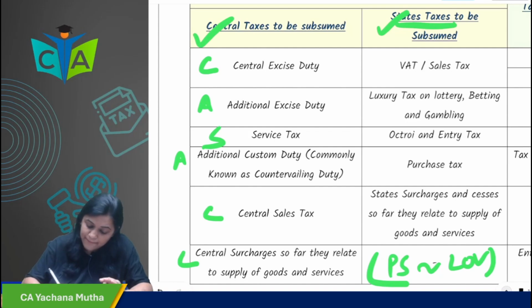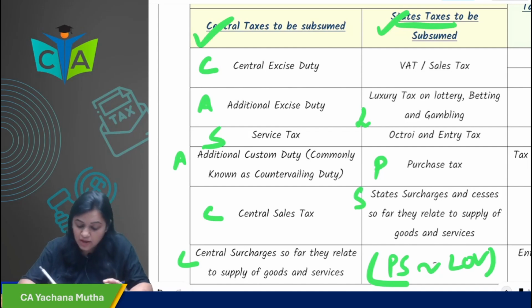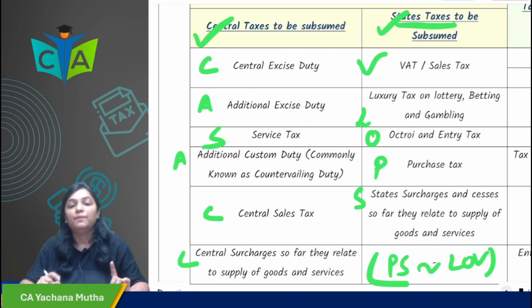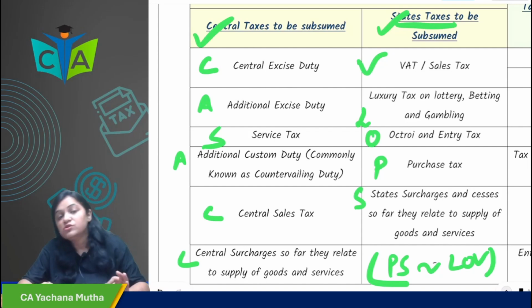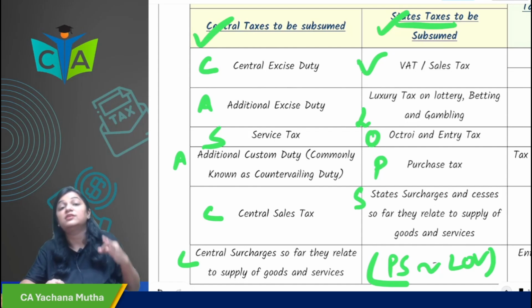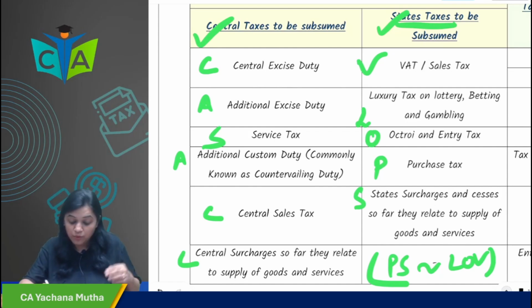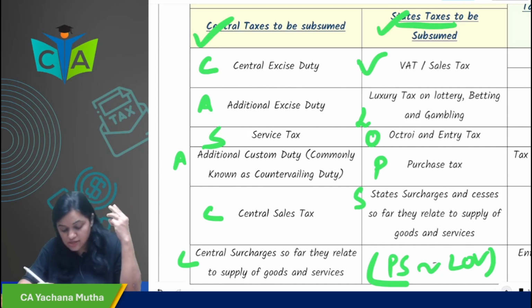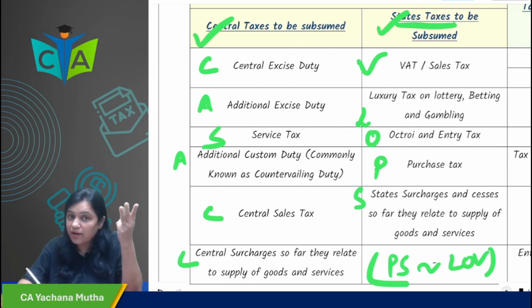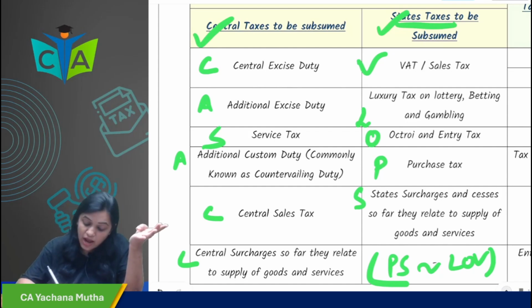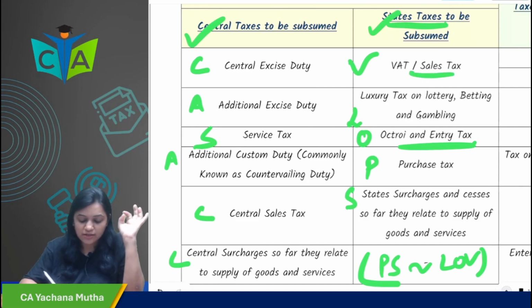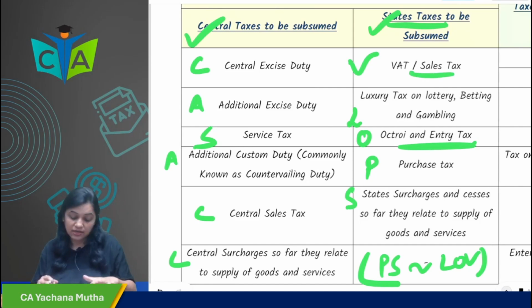P stands for purchase tax, S stands for state surcharges, L stands for luxury tax on lottery, betting and gambling, O stands for octroi and entry tax, and V stands for VAT or sales tax. PS Love, there's a movie, you remember? So PS Love taxes have been subsumed at the state level, which are purchase tax, state surcharges, luxury tax on lottery, betting and gambling, octroi and entry tax, and VAT and sales tax. So these taxes are subsumed at the state level.